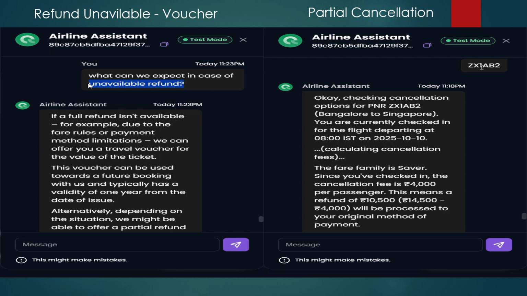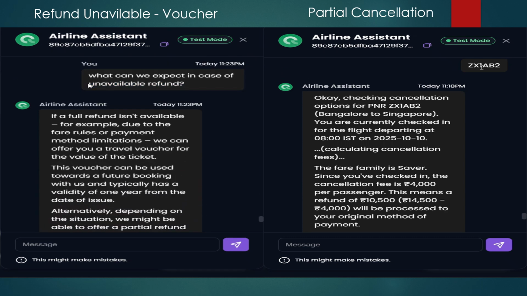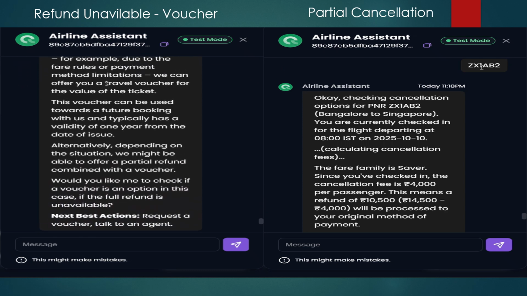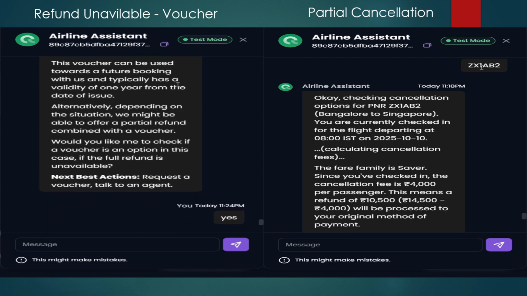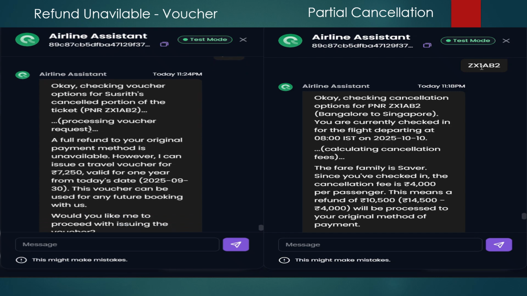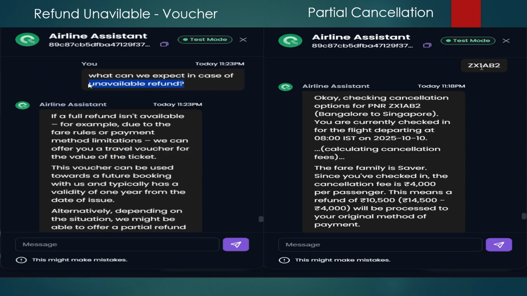This slide covers two more edge cases, which are refund unavailable voucher and partial cancellation of a ticket. For the first one, I asked what we can expect in case of an unavailable refund. It responded that you will get a travel voucher instead of the exact refund. I said yes, so it is checking voucher options for the cancellation of the already confirmed ticket. It said that a 1 year valid travel voucher has been given to the user. This is how the voucher will be allotted in case of refund unavailability.